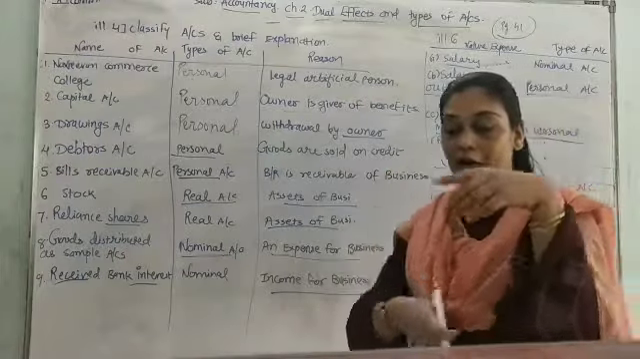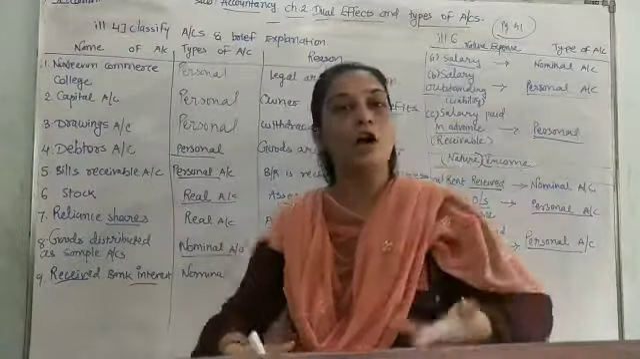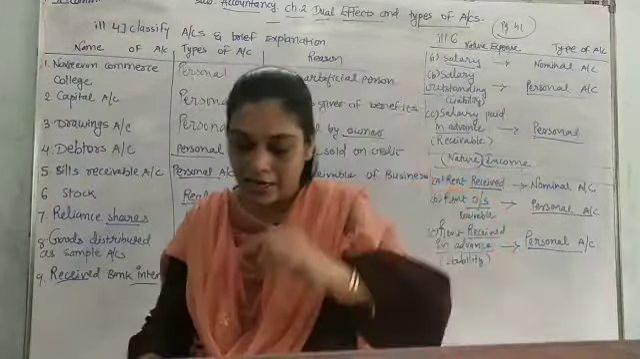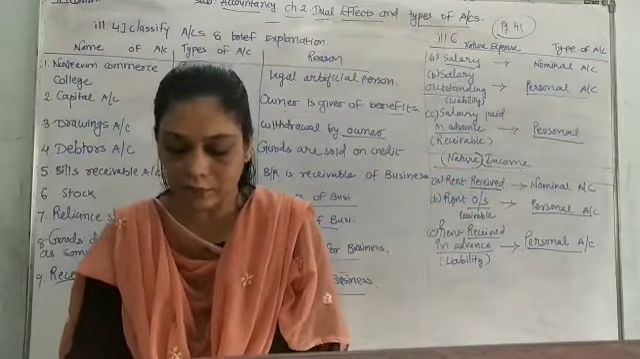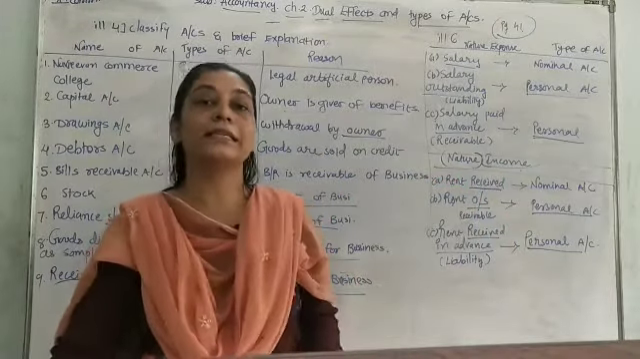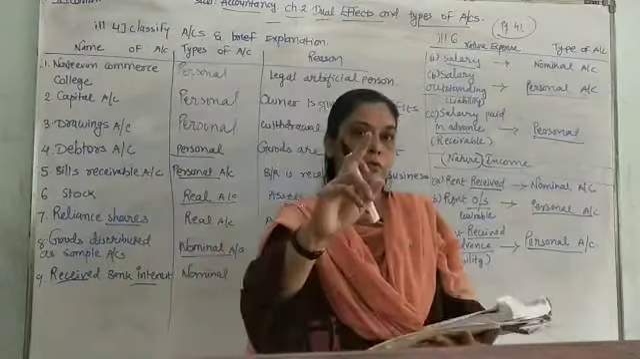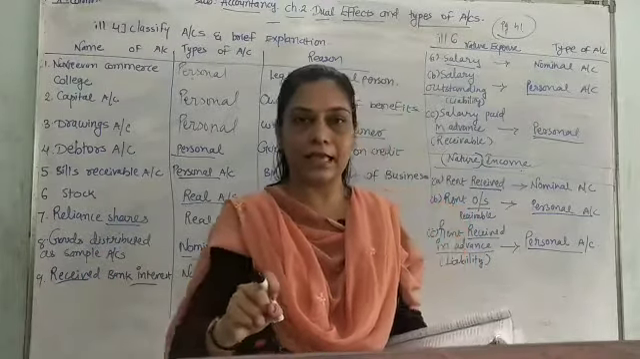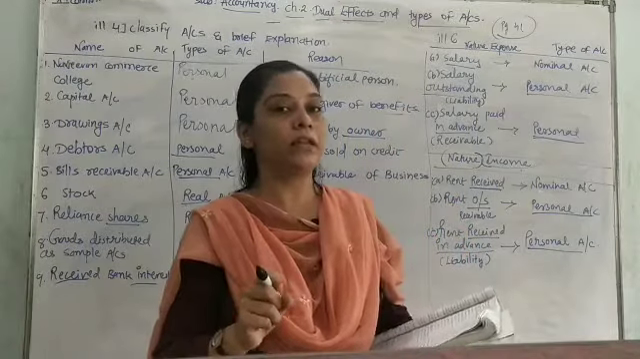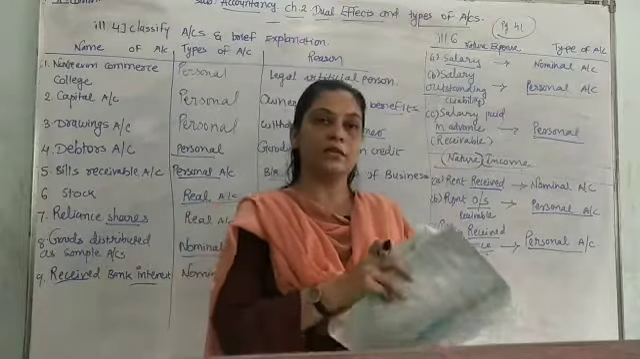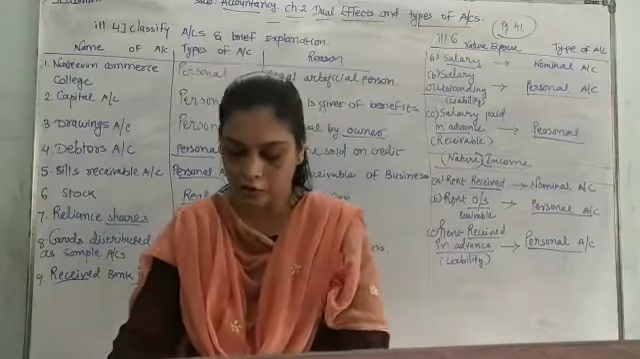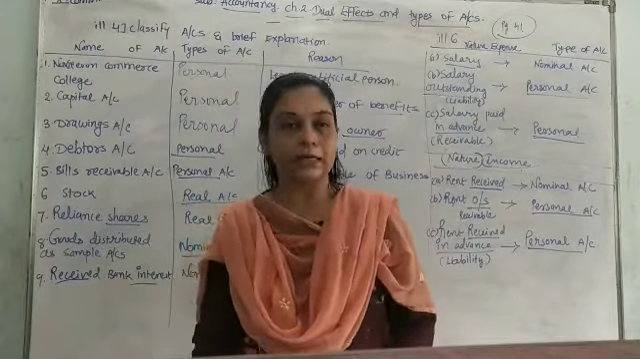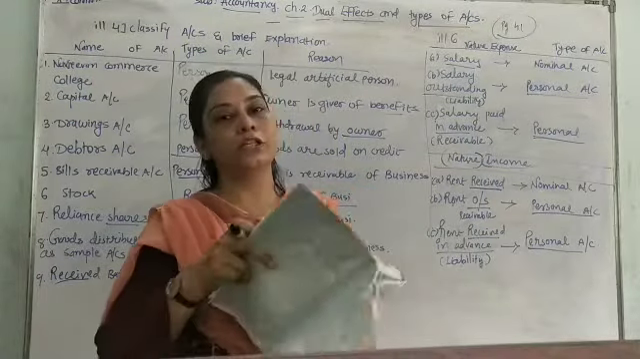Now I am going to read out the illustration for the different accounts with a brief explanation. Pay attention, students. We are going to start from the third one, and that is cash account. Cash account means the asset of the business. When it is an asset, it is a real account. So cash would fall in the category of which account? That is real account.